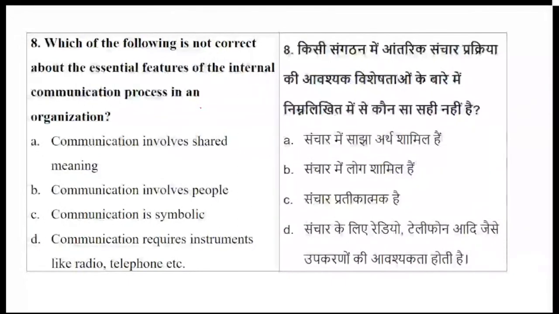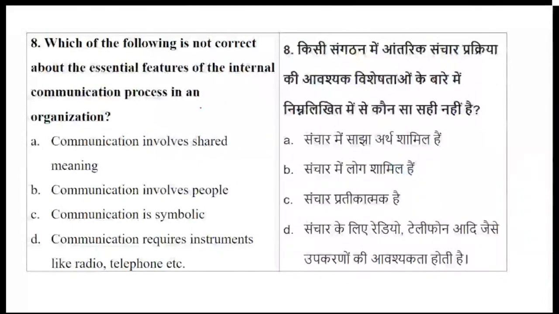Next, which of the following is not correct about the essential features of internal communication process in an organization? I'll just plainly read the question. I will not stress on any part so that you get alert in order to read the question. After the answers, in case of any mistakes, I'll let you know. Communication involves shared meaning. It involves people.